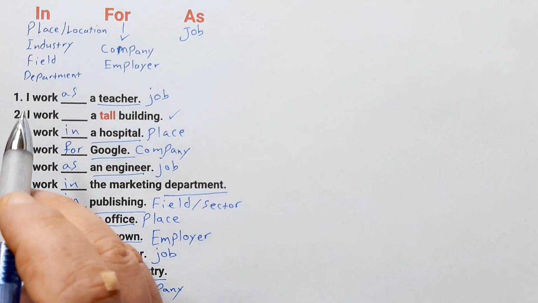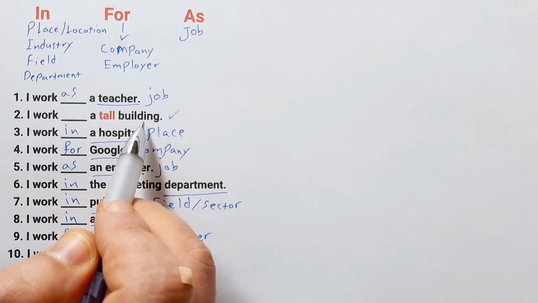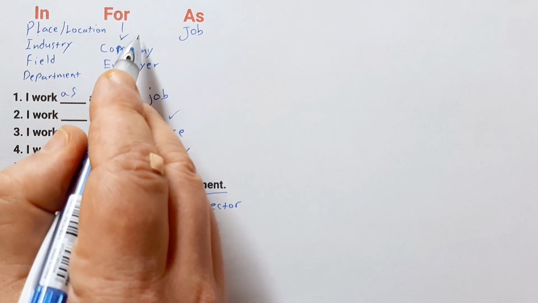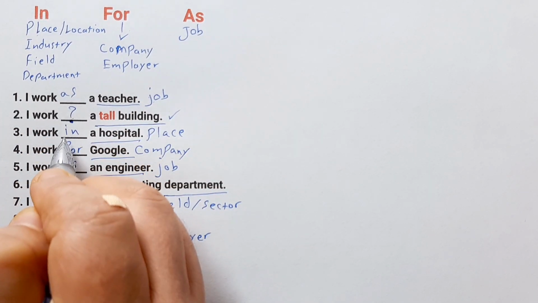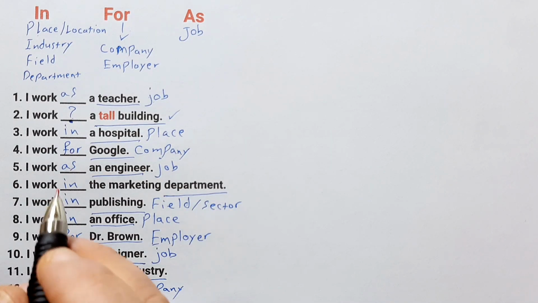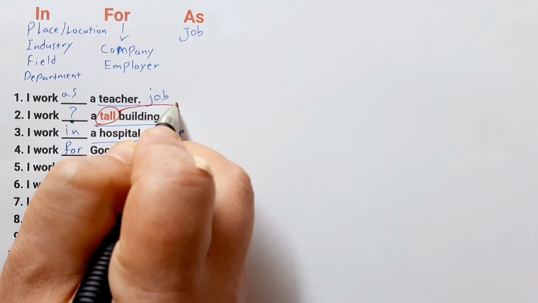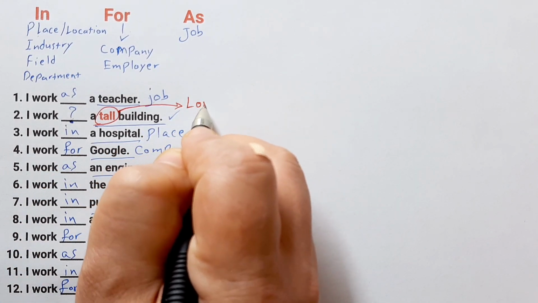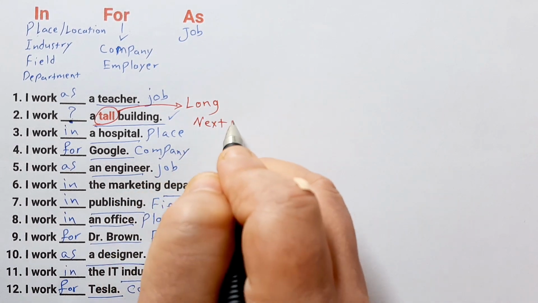Now let's answer question 2. I work blank a tall building. What is it and which one do you use? In, for, or as? Let me know in the comments. Here we have the word tall. To know its grammar and its difference with long, watch the next video.